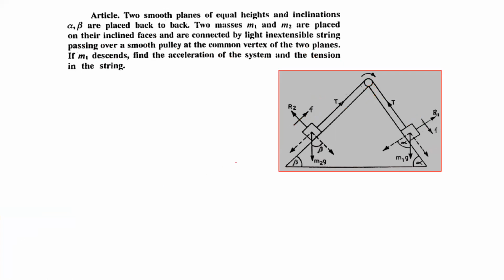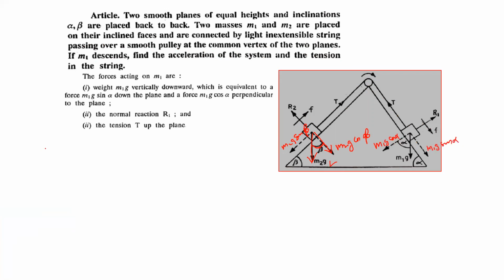So what we have to do again, because now both are placed on inclined planes, the weight is m2 g vertically downwards. So this angle will be beta with the perpendicular direction of the plane. So in this direction, what will be the component? m2 g cos beta, and in this direction m2 g sin beta. Sorry, cos beta, because here the angle is beta. And for this particle we have m1 g cos alpha, and here m1 g sin alpha.